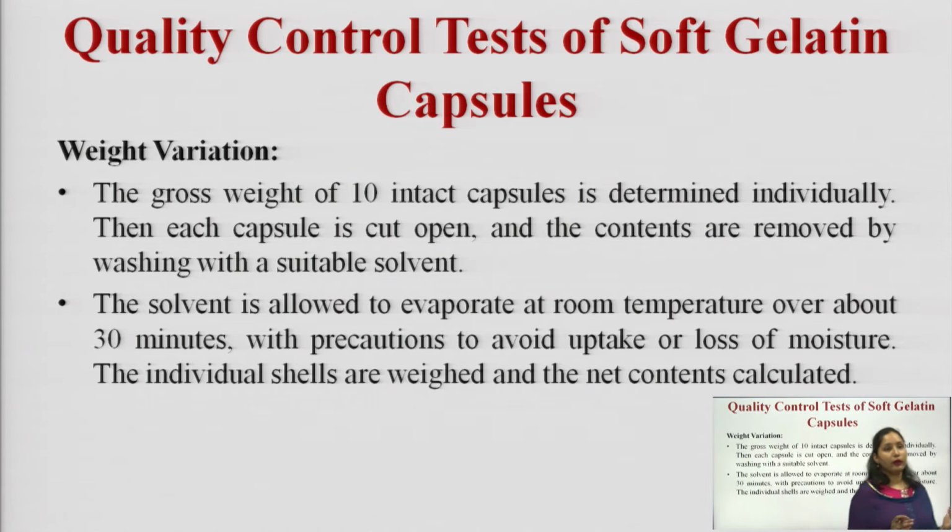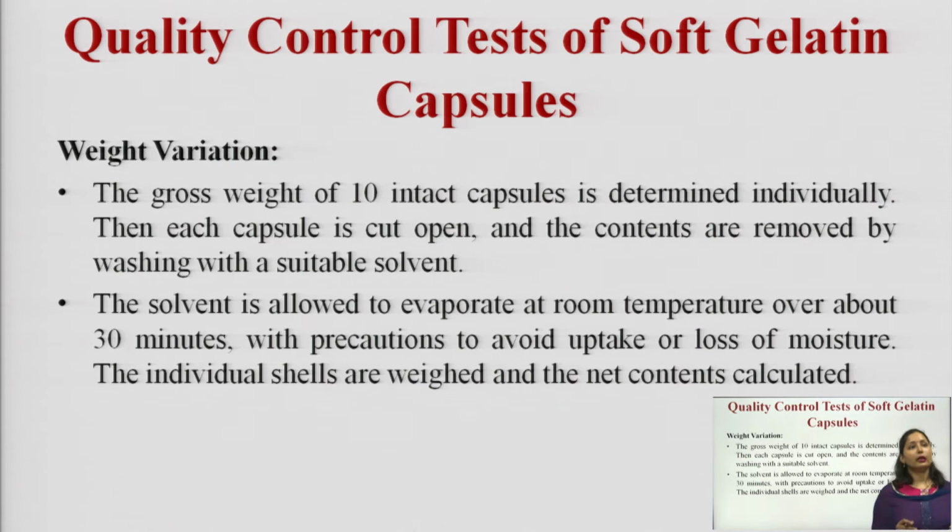The gross weight of 10 intact capsules is determined individually, then each capsule is cut open and the contents are removed by washing with a suitable solvent. So, we take 10 capsules and weigh them individually, and after that we cut open each capsule and wash it with a suitable solvent, as prescribed in the individual monograph.